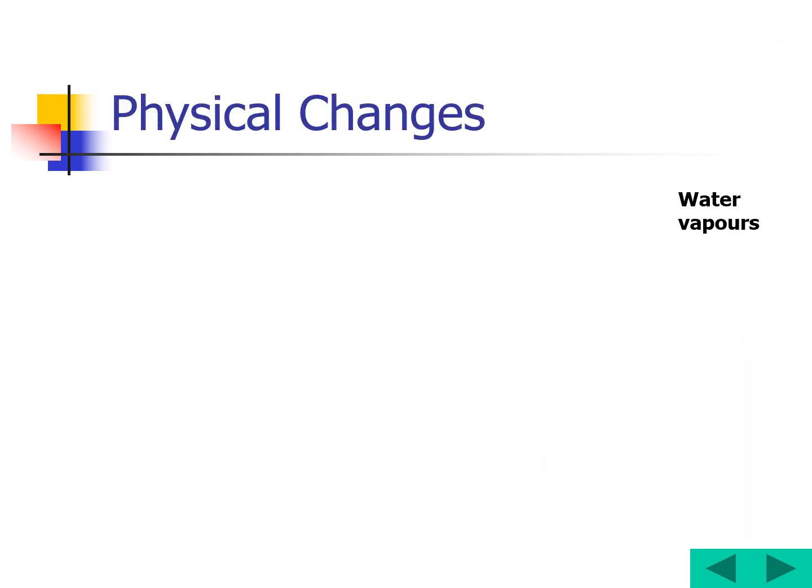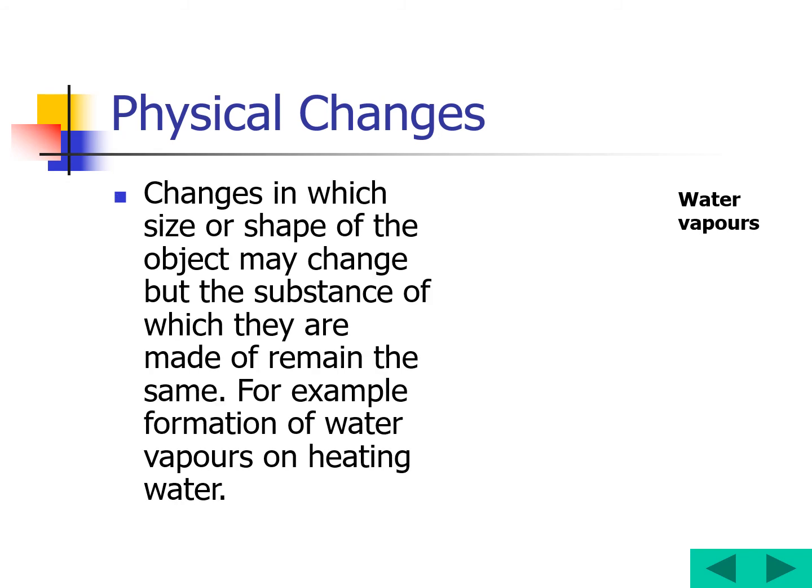Physical changes. What do you mean by physical changes over here? We can say the change in which the size or shape of the object may change, but the substance which they are made of remains the same. For example, formation of water vapors on heating of water is a physical change. Here water and water vapor are the same substance in different form.